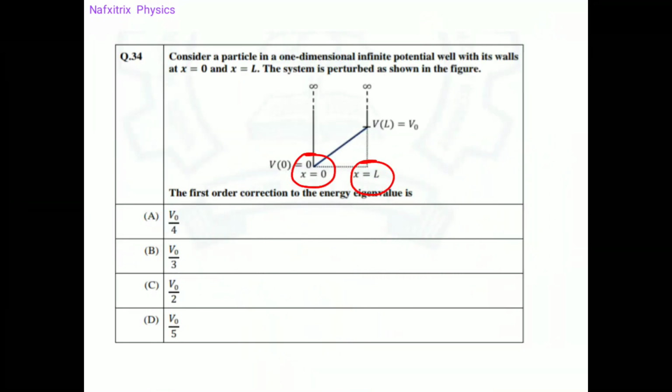So this is the correct option for this question. So this is the problem.